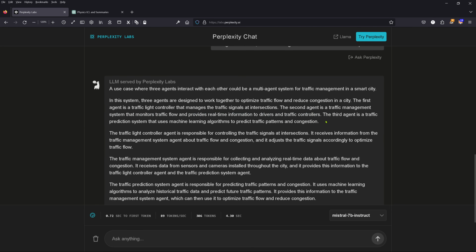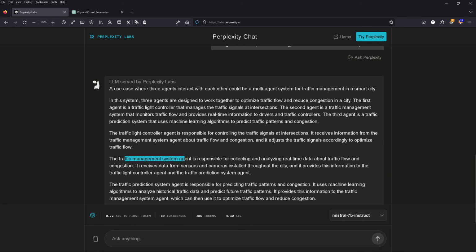The third agent is a traffic prediction system, maybe an AI system that recognizes patterns from the past and uses machine learning algorithms to predict traffic patterns and congestion. The traffic light controller agent, number 1, is responsible for controlling the traffic signals at the intersection. It receives information from the traffic management system agent about the traffic flow and congestion, and it adjusts the traffic signals accordingly to optimize the traffic flow.